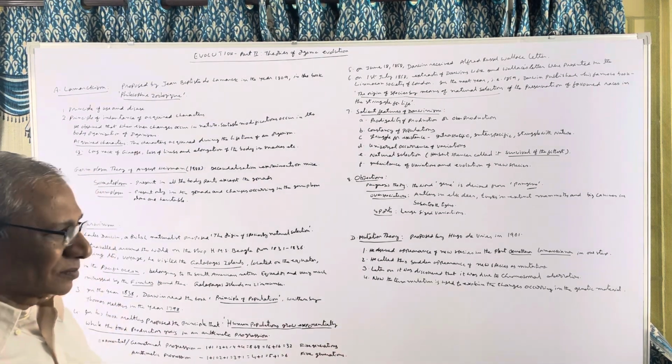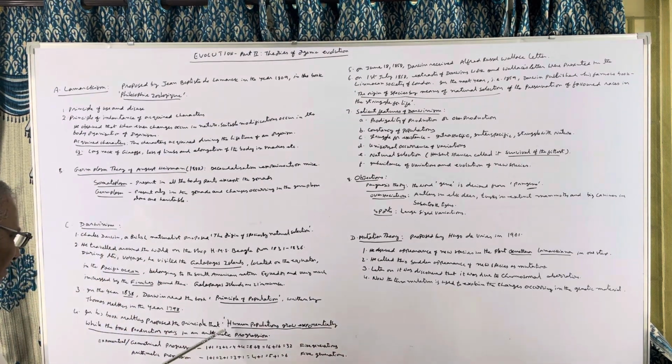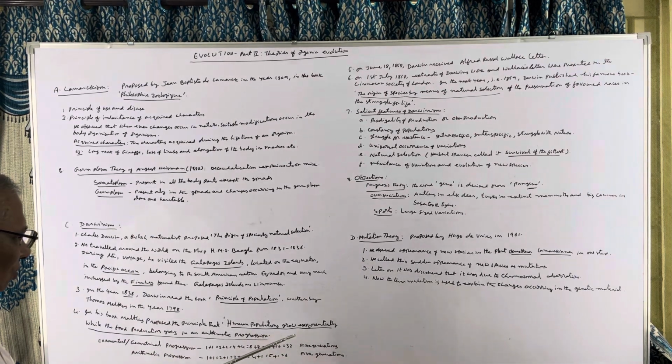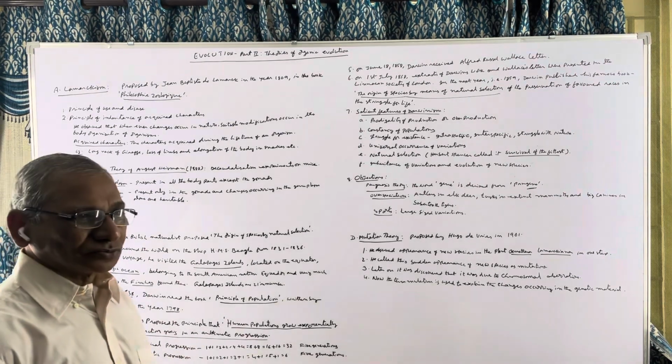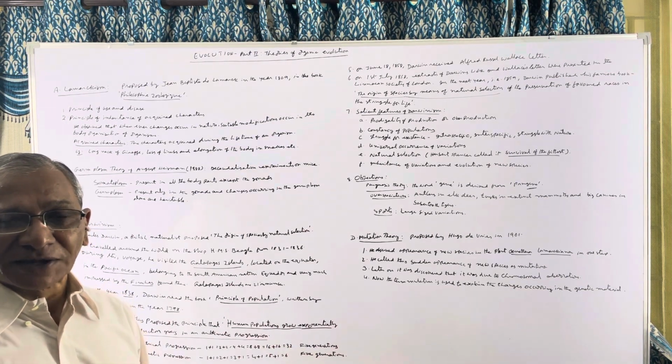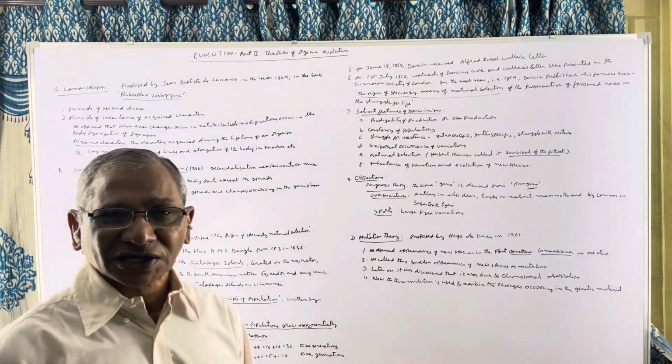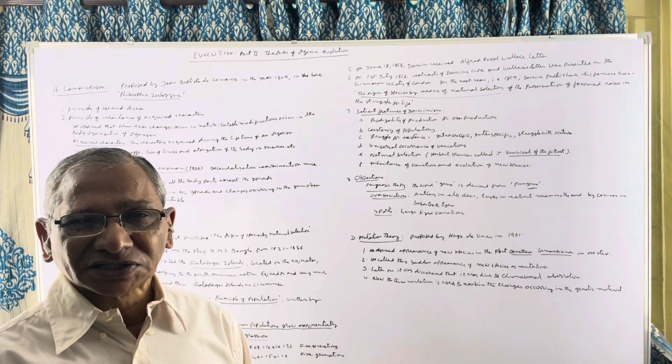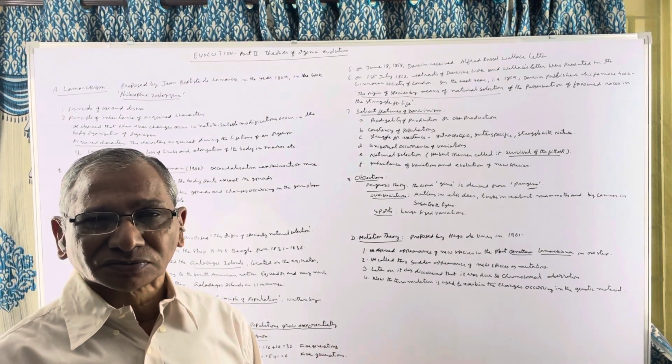In his book, Malthus gave this statement: human populations grow exponentially while the food production grows in an arithmetic progression. This statement influenced Darwin greatly. After reading this, he immediately formed his idea about natural selection.